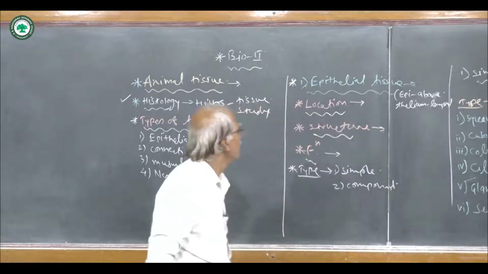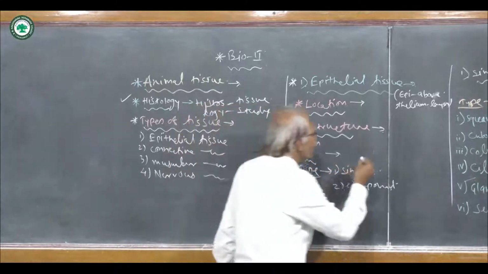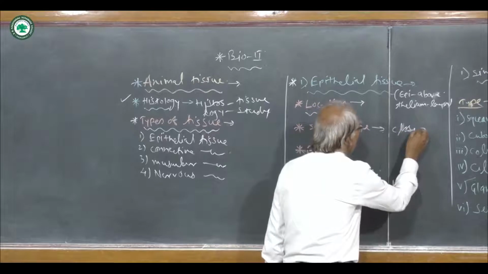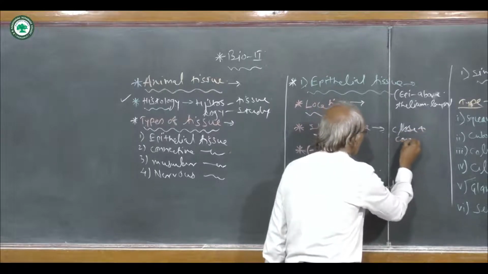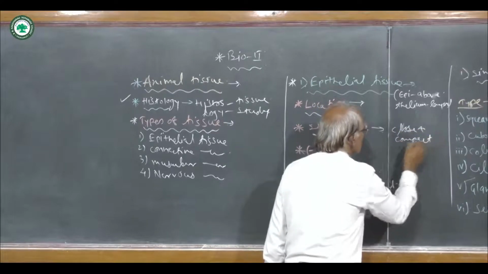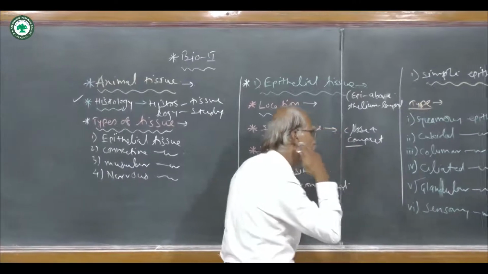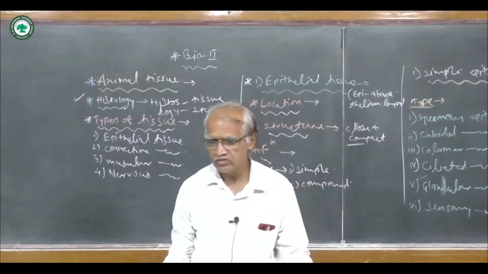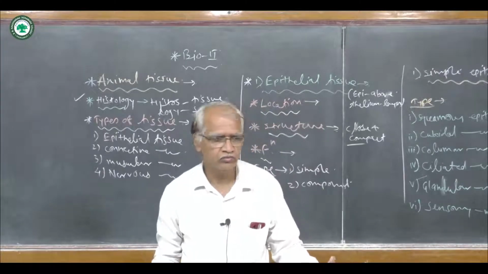Structurally, these cells are close and compact, just like the tiles of a floor.